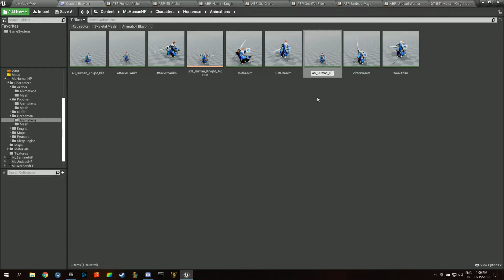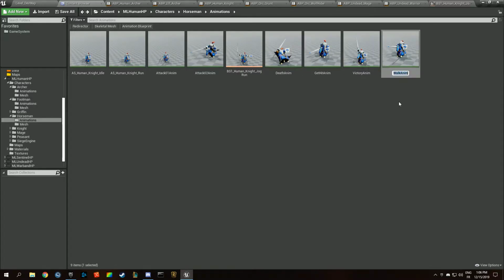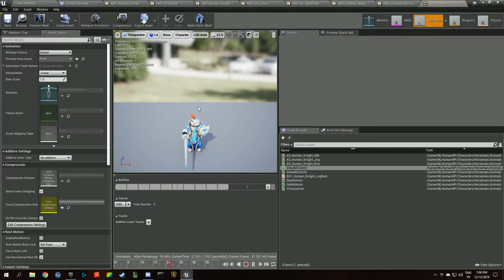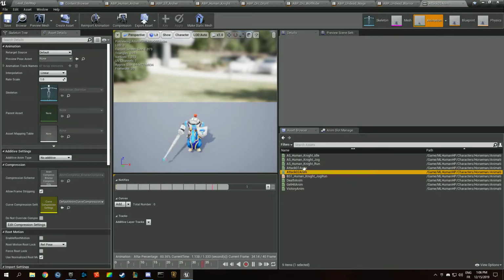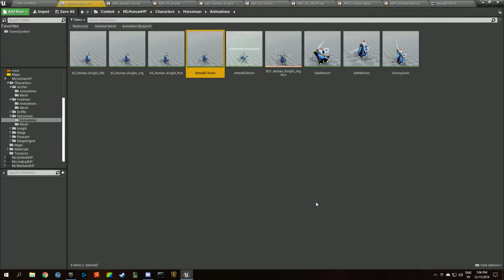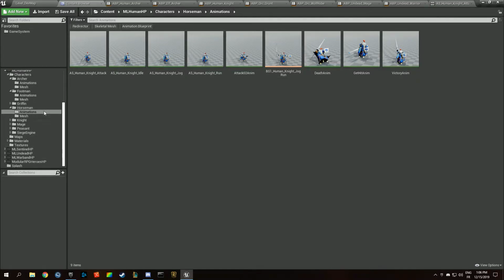AS human knight underscore. We're going to copy that. This is going to be run. This is going to be jog. And attack 1 anim, attack 2 anim. We're going to keep the attack 1 for now. Attack, like this. So we're fine with this. And what else did I get?